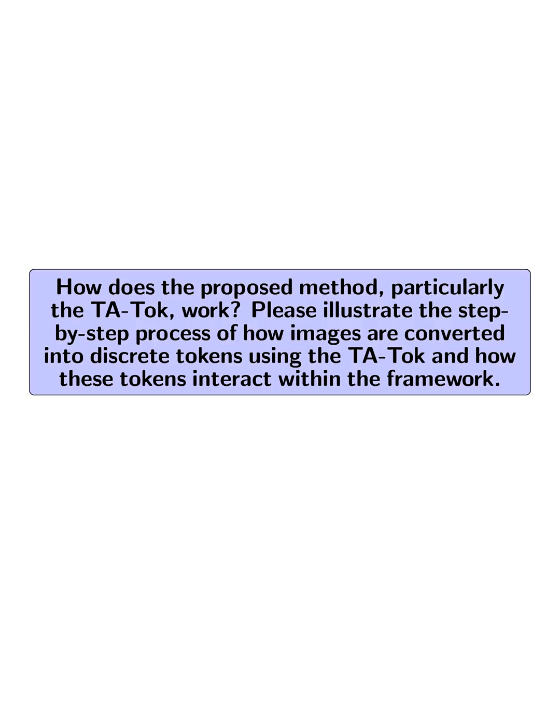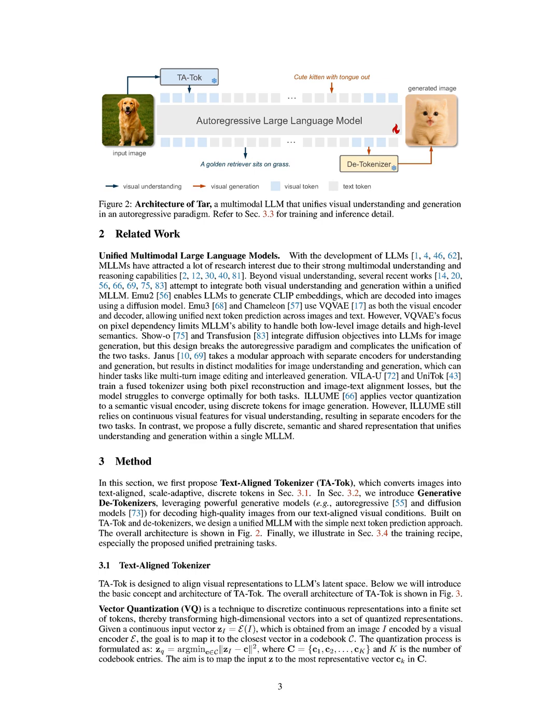How does the proposed method, particularly the TATOC, work? Please illustrate the step-by-step process of how images are converted into discrete tokens using the TATOC and how these tokens interact within the framework. The proposed method, TATOC, converts images into discrete tokens through a systematic process. First, an image, I, is encoded into a continuous vector, Z_I, using a visual encoder, E.